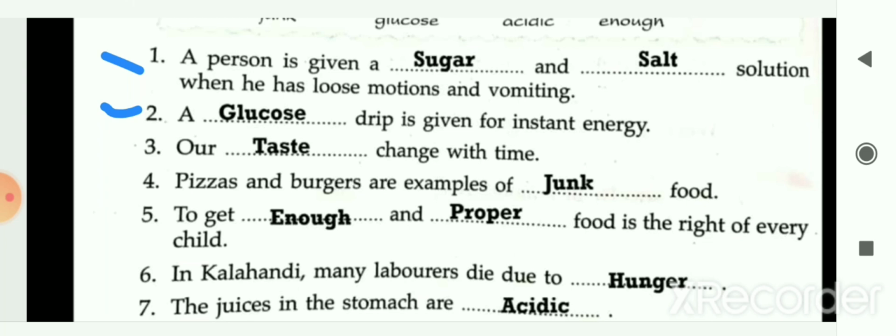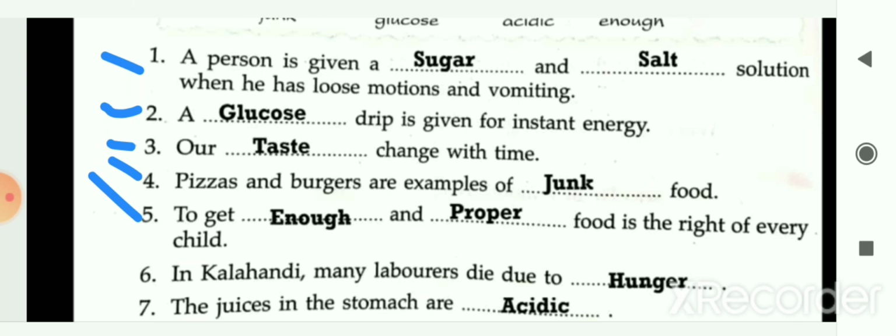The next blank is our taste change with time. So our taste changes with time. The answer is taste. Next, pizzas and burgers are examples of junk food. These are the junk foods.